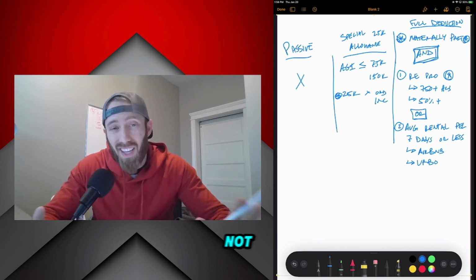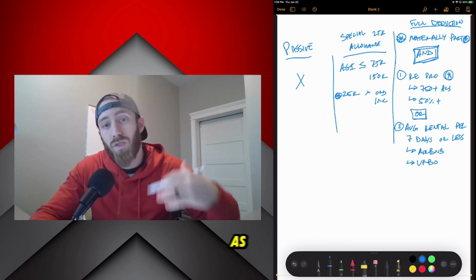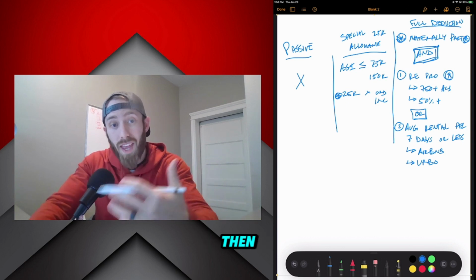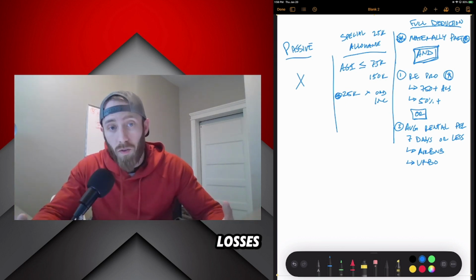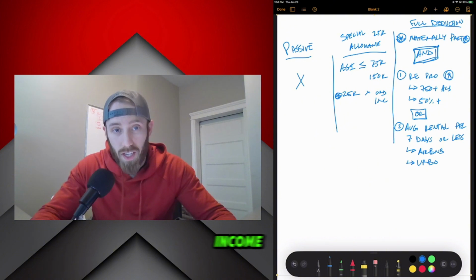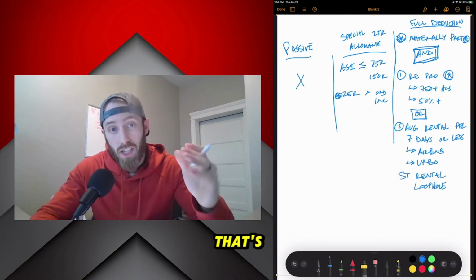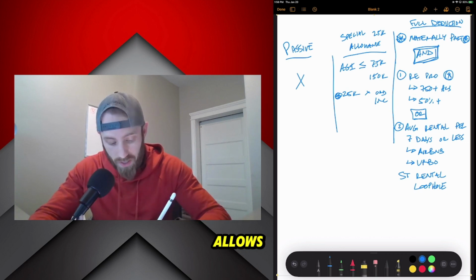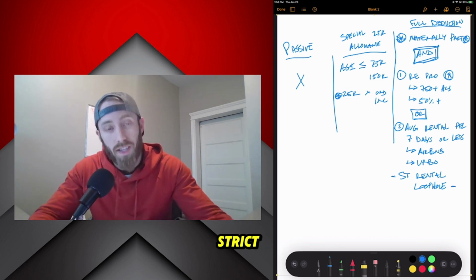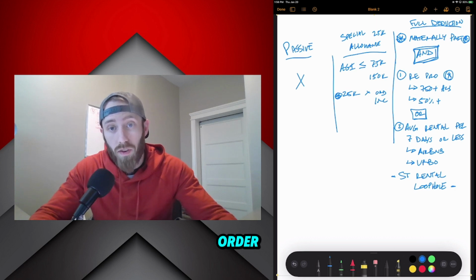Not easy, but relatively easy. But as long as you self-manage those properties, you are then able to take the full losses from those properties against your ordinary income, which is huge. This is called the short-term rental loophole. That's huge. That is very big. It allows us to get around those strict real estate professional rules in order to allow us to take the losses.